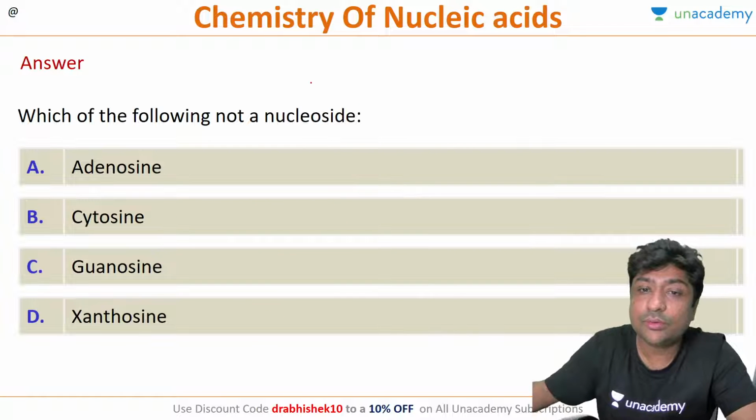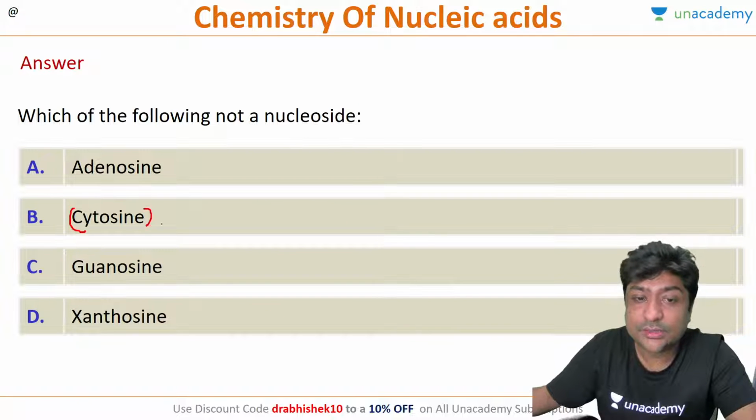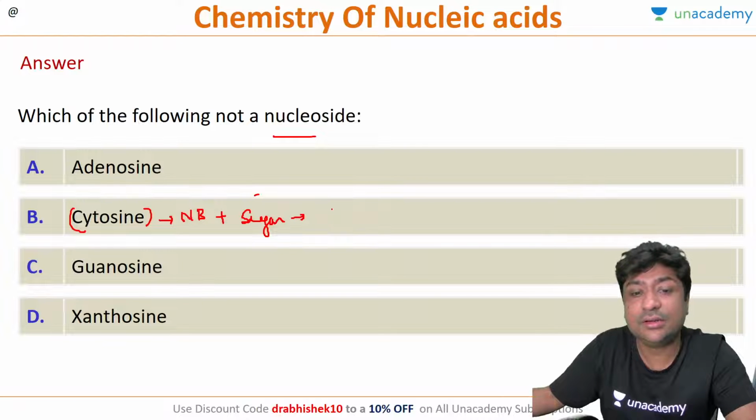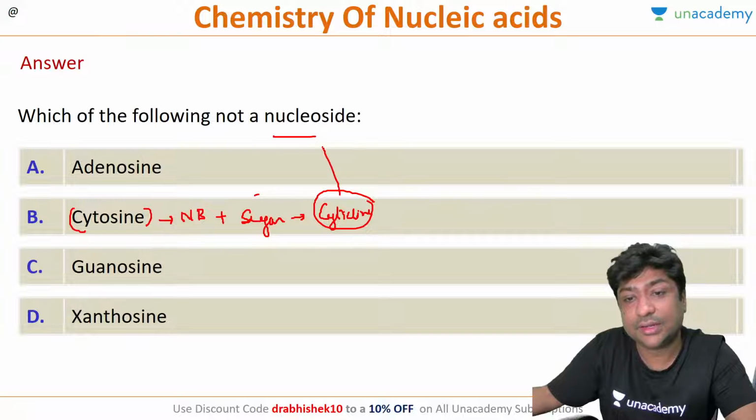Is this clear, all of you? Cytosine is only a nitrogenous base. It is not a nucleoside. When we add a sugar, it will become cytidine, which is a nucleoside. So this cytidine is a nucleoside. Is it clear, all of you?